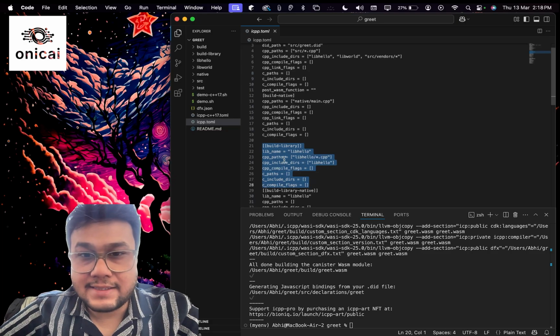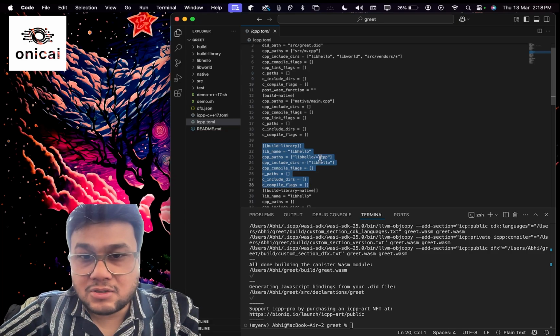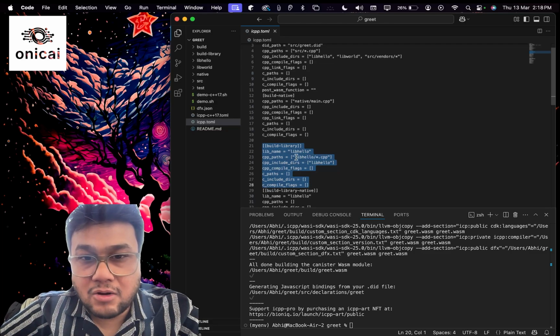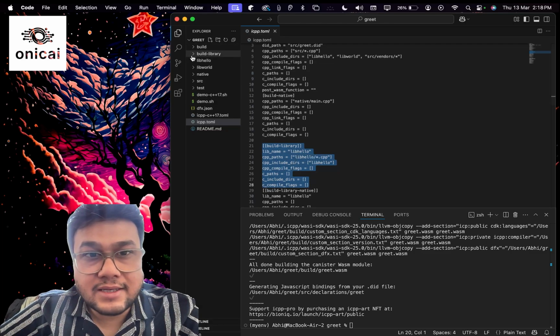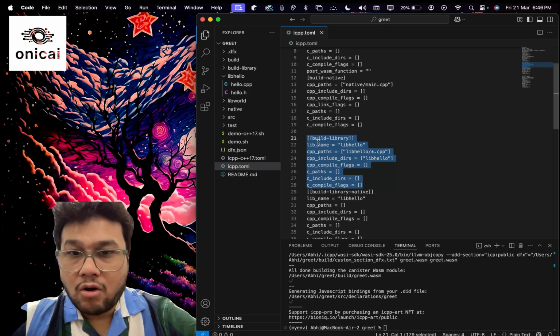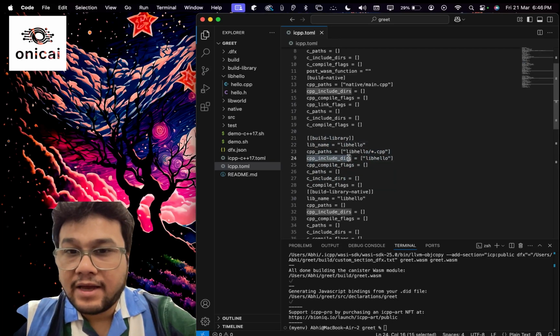This tells ICPP to compile all C++ .cpp files inside the libhello folder. See this here, libhello folder hello.cpp, and also include all the header files inside the libhello folder.